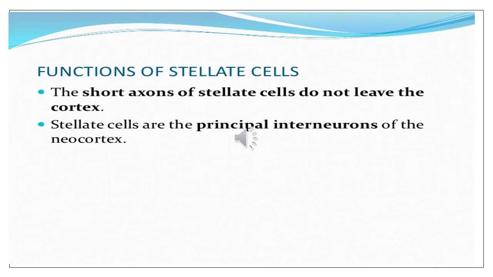Now the function of the stellate cell is that I have told you that these cells are very small and they have got a short axon and therefore they do not leave the cortex. They are also the principal interneurons of the cortex. So they are making interconnections between the different layers of the cerebral cortex.